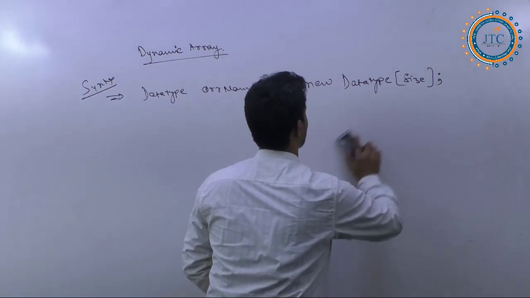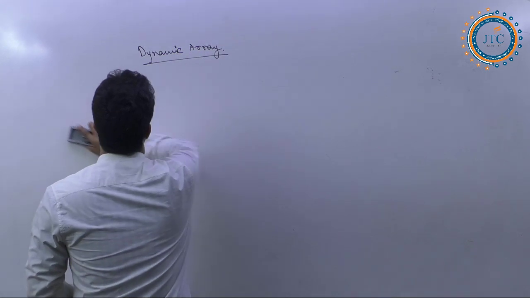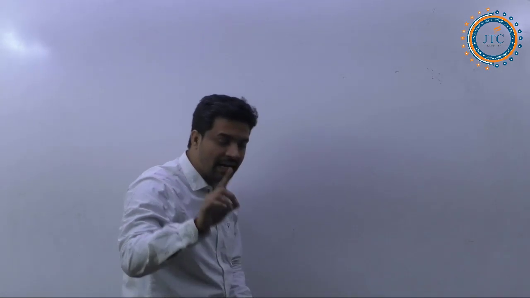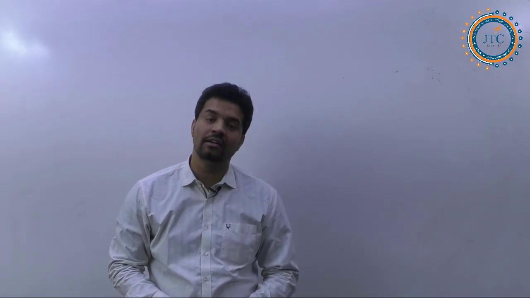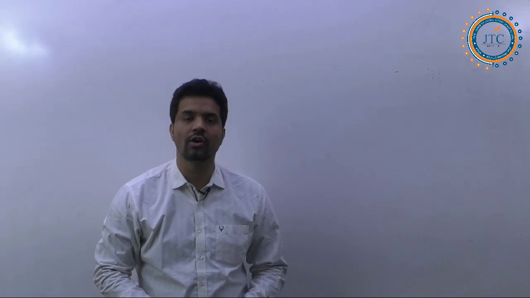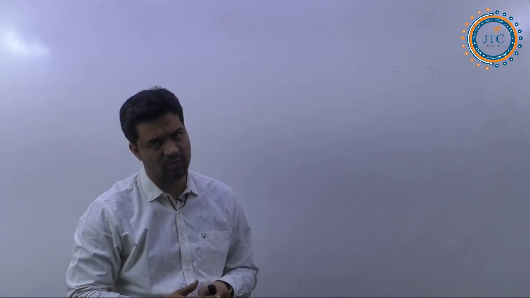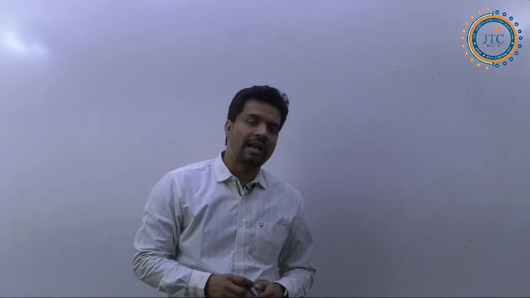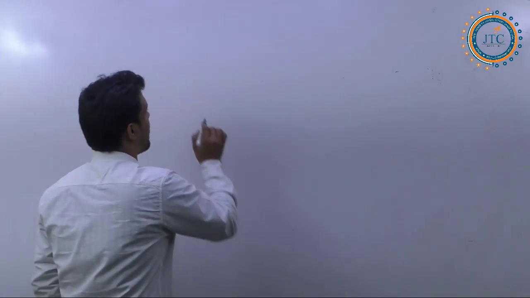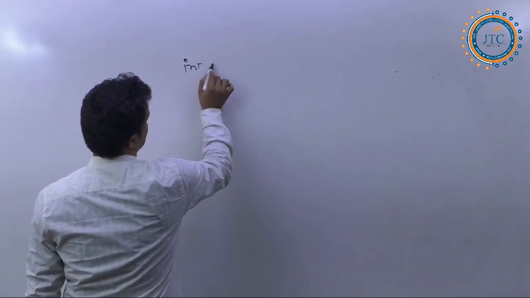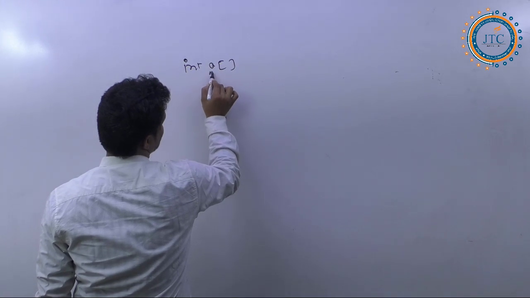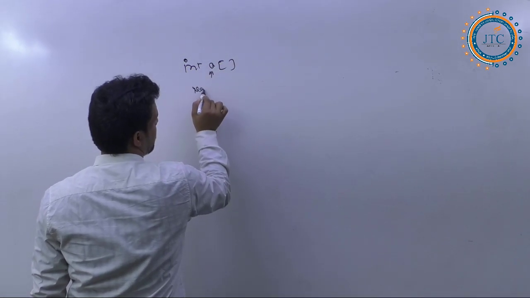Number one, array. Can we perform any changes in the array? No. Once you have declared the array, you cannot change the length, it is static in nature, basically. When I write something like int a array, see here, this is the name of the array.